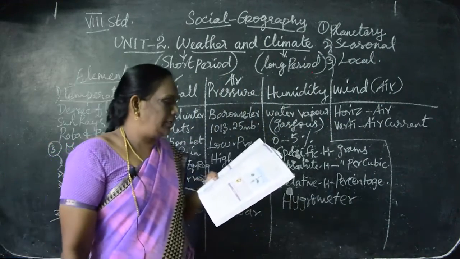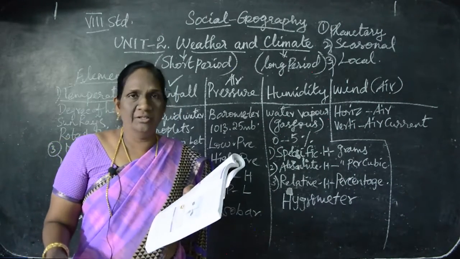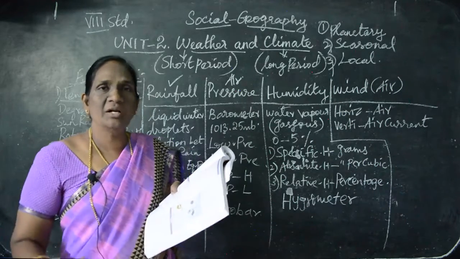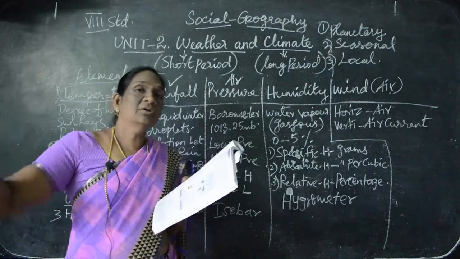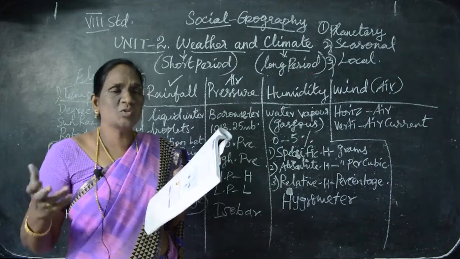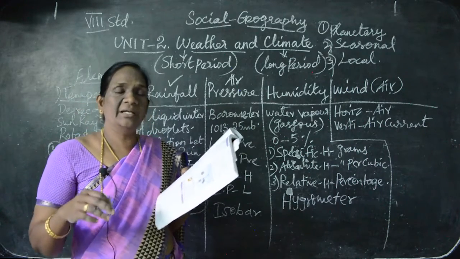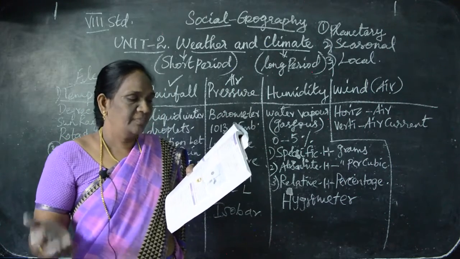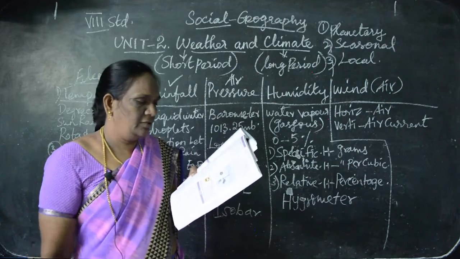Actually, the planetary wind is otherwise called the permanent wind. Always it will blow. Understand? The wind blows always. It is called the planetary wind. It blows in all directions in the same manner. That is why it is called the permanent wind. Examples: the trade winds, westerlies and polar easterlies are called the planetary winds.